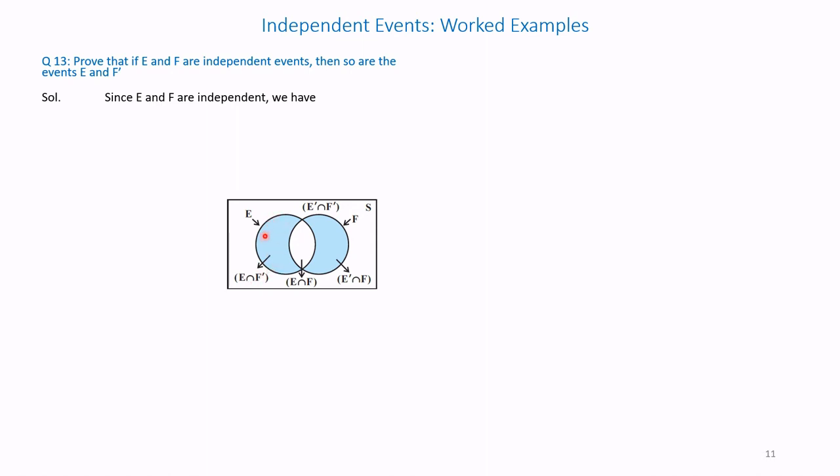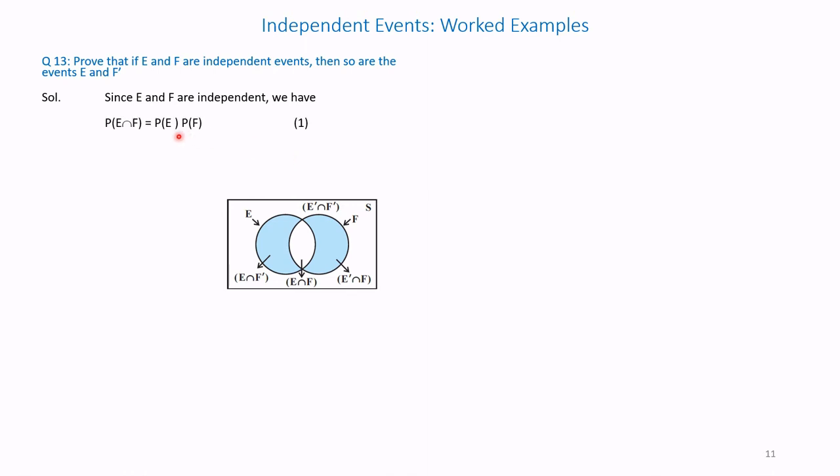F dash, this is F dash, and this is E intersection F dash. And outside all this is E dash intersection F dash, so both E dash and F dash are outside. S is the sample space. The total square inside is the sample space. So please understand this diagram and go through it very carefully.